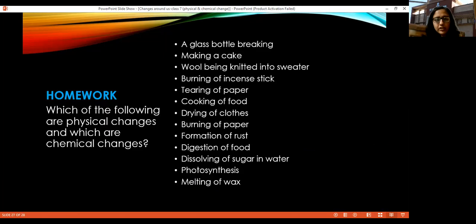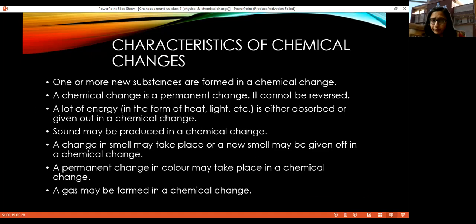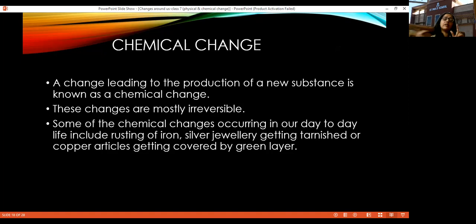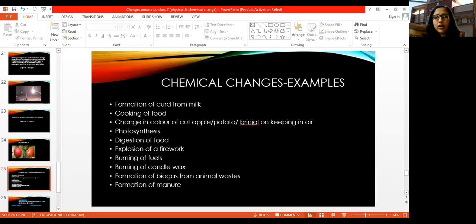So this is all children. I have just given an introduction to you about physical and chemical changes, what types, what examples could be there. There are many other examples also which we'll be discussing later on when we'll start with the main syllabus. Okay, so right now I've given just a brief intro about what kind of changes are these and how you can relate these physical and chemical changes to reversible and irreversible changes which you learned in the previous class. Okay, so this is all.